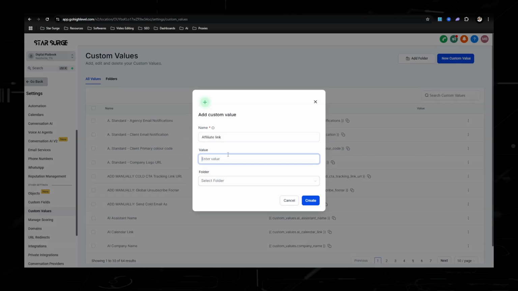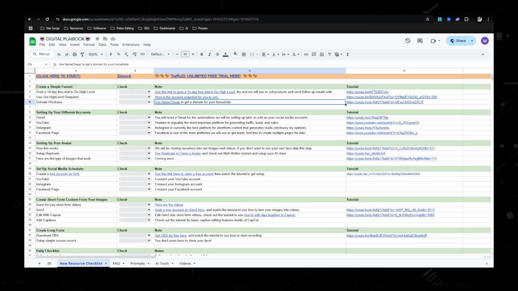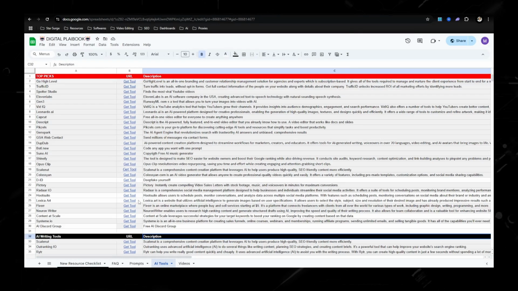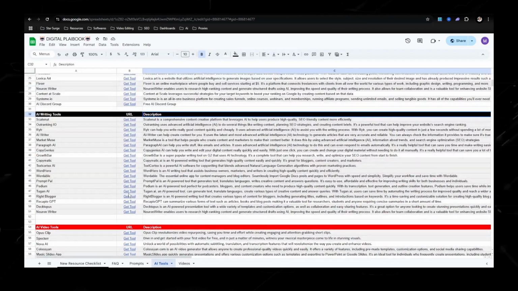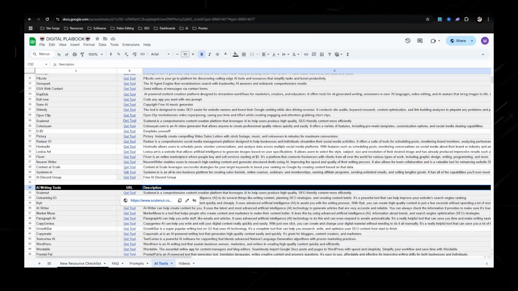So let's say, well, I don't have an affiliate link. You got over 150. So all these tools right here, you can sign up to become an affiliate of them or partner with them, and they will give you a link to promote, where most of the time you'll get 30 to 45% for every commission that you sell or that you get someone to sign up for this tool.